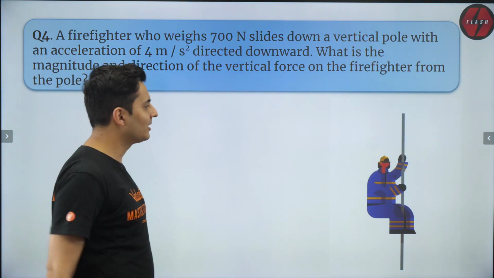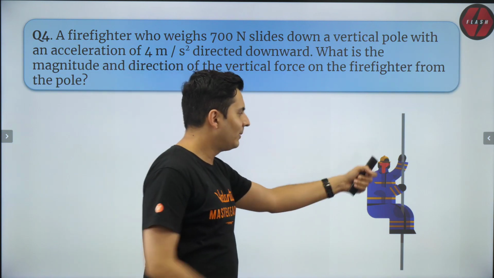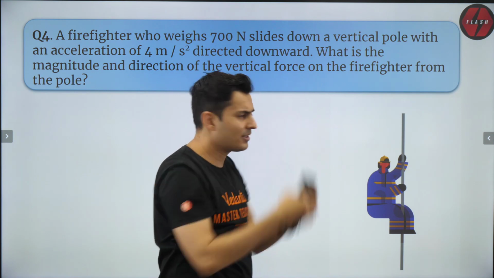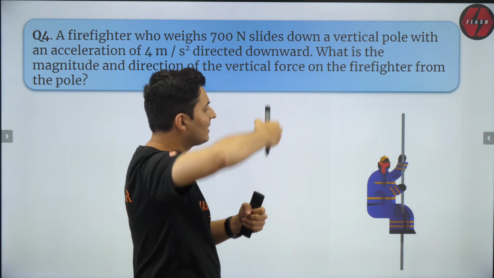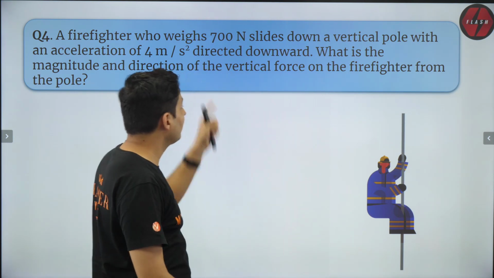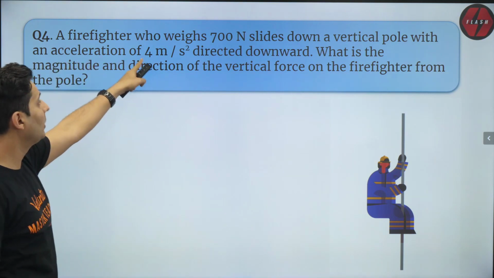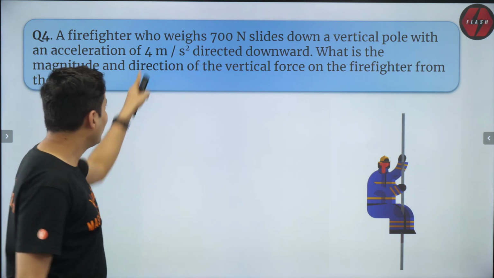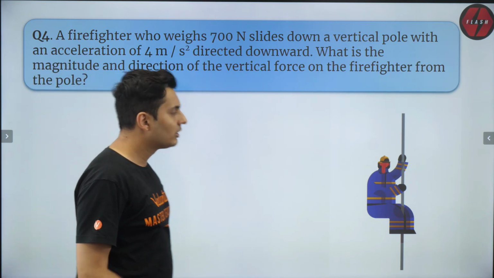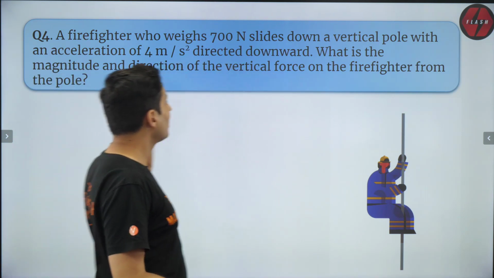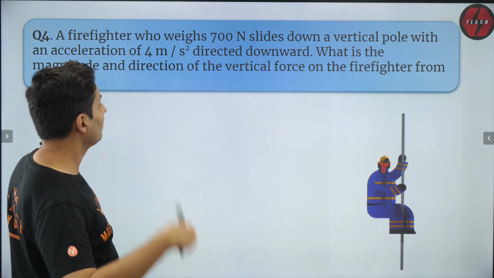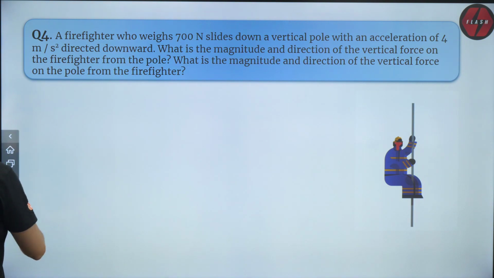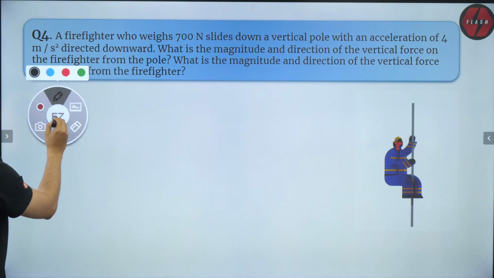This was also an interesting question. This person is sliding down that rod and there is some friction, there is some force which the pole is applying on that person. That is the reason why he is not sliding down with 10 meters per second square. He is sliding down with 4. Why? Because of some resistive force. So the question is, what is the force by the firefighter on the pole and by the pole on the firefighter? Both kinds of questions are there. So let's see how we do this particular question.